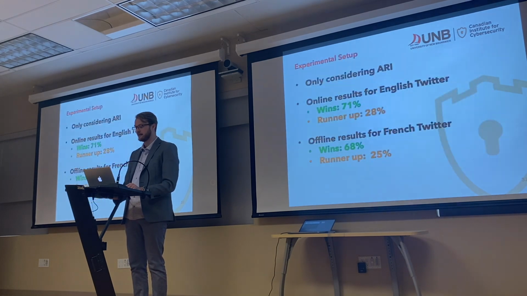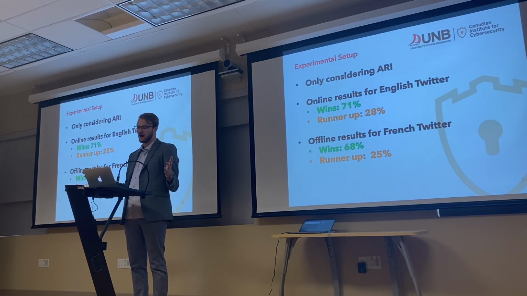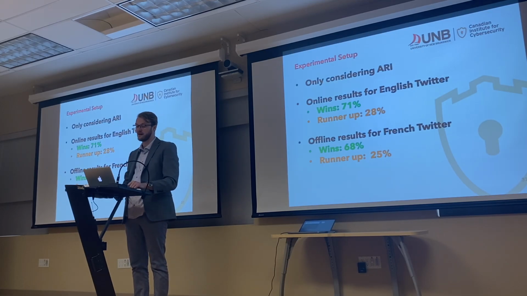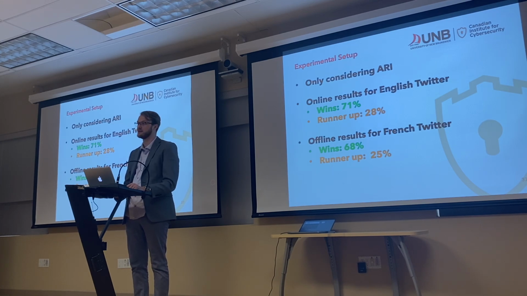I'm not going to show you the offline or the online settings because we would be looking at tables forever, and they would be huge. But just to sum it up, when we look at the English Twitter set, the method proposed by the authors wins or gets the best in 71% of those message blocks, i.e. the times where we're trying to predict new events through time. So that's really great, and it gets the runner-up in 28% of those cases. In the French Twitter dataset, it wins 68% of the time, and it gets the runner-up 25% of the time. So I would say that's pretty good.